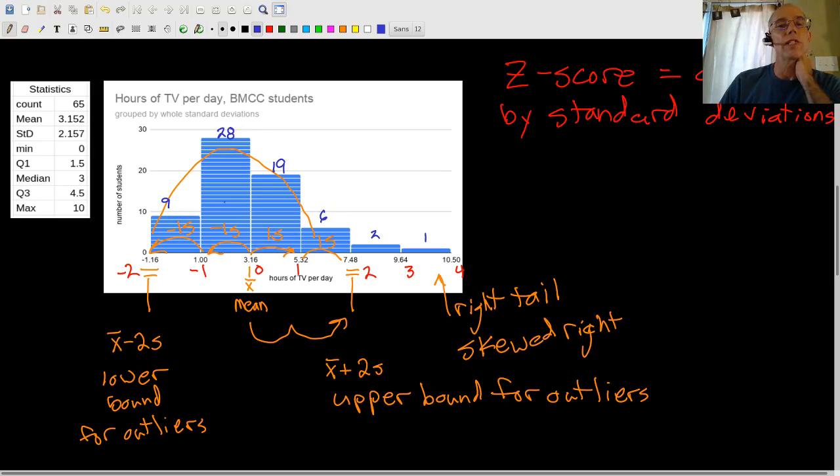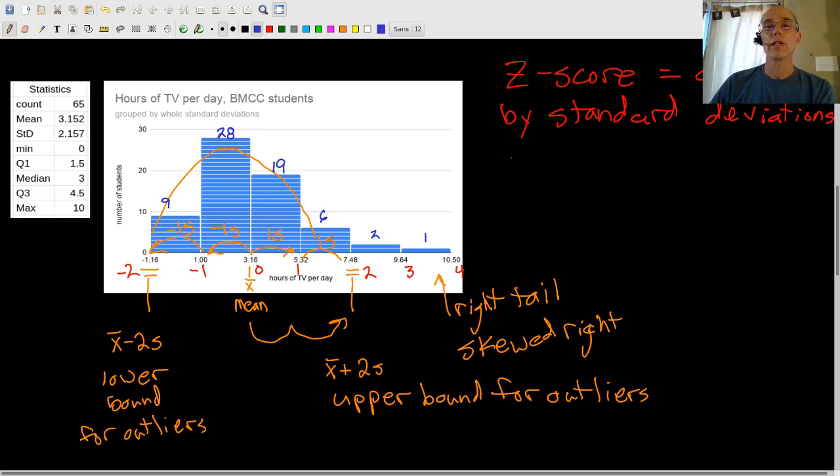And if I wanted to see what percent of my students are within 1 standard deviation of the mean, I would count any student that watched 1 hour or more, but 5.5 hours or less, or sorry, 5.3 hours or less. That's not 5.5. So there's 28 in this group, and there's 19 in that group. So altogether, what does that give me? 47, and I had 65.